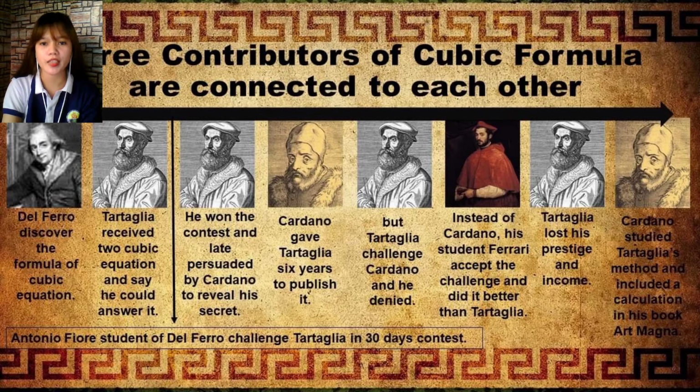Cardano argued that when he happened to see Del Ferro's unpublished cubic equation solution, which was dated before Tartaglia's, he decided that his promise to Tartaglia not to publish his solution could be broken, and he even included Tartaglia's solution in his next publication along with Ferrari's quartic solution.